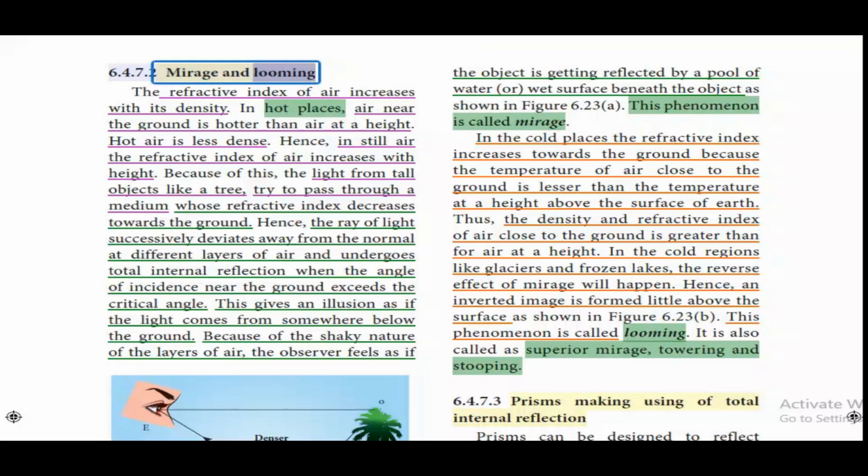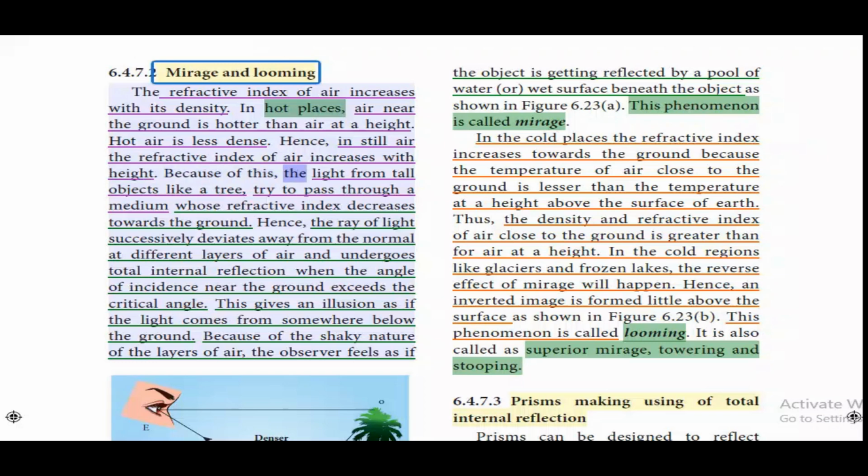Mirage and looming. The refractive index of air increases with its density. In hot places, air near the ground is hotter than air at a height. Hot air is less dense. Hence, in still air the refractive index of air increases with height.